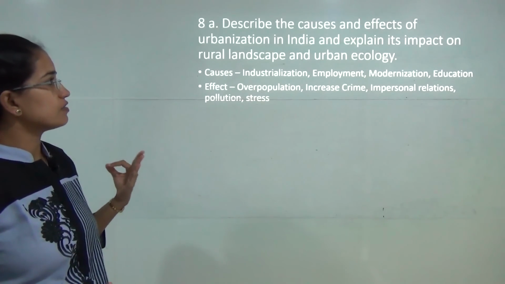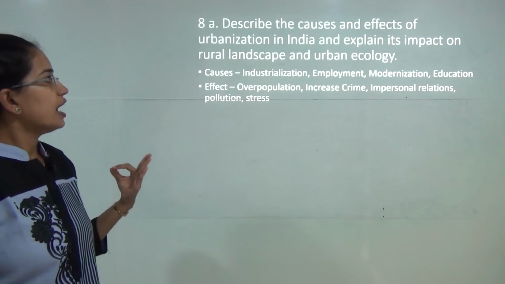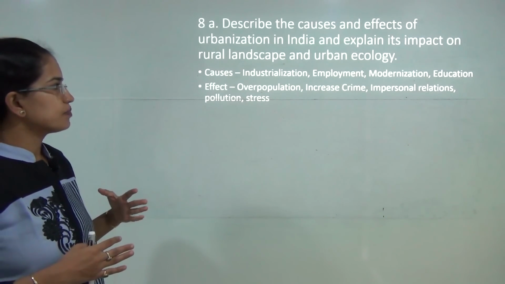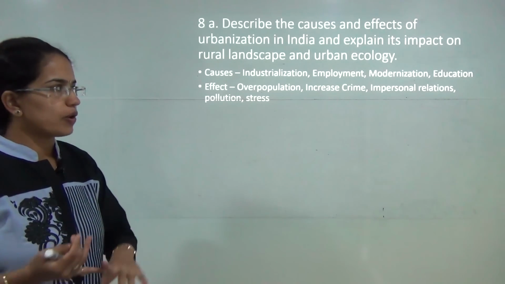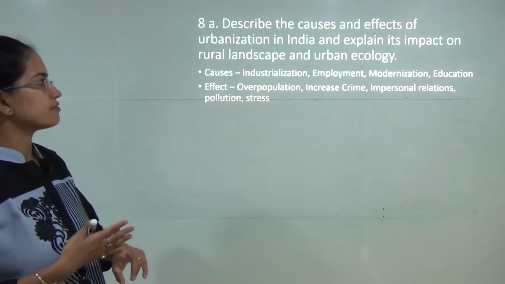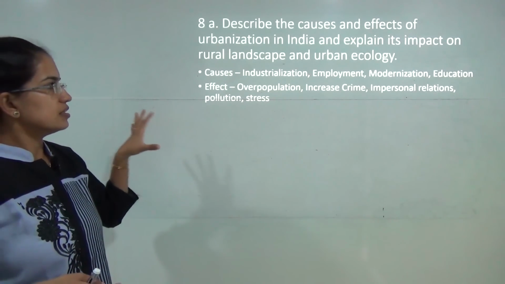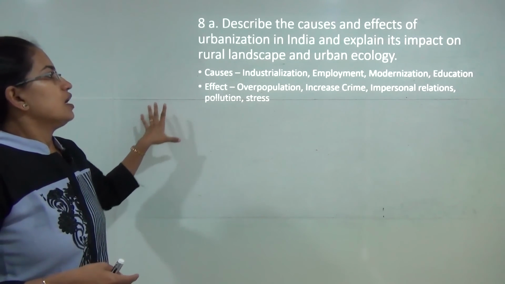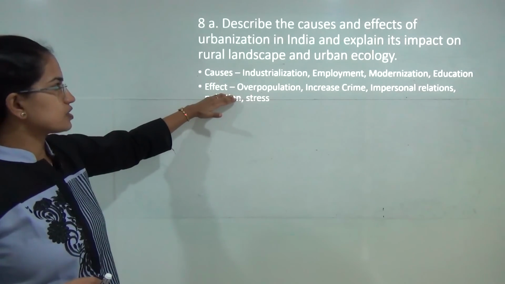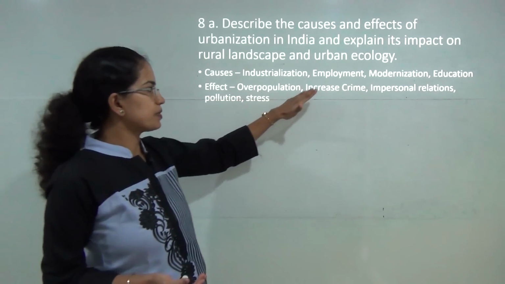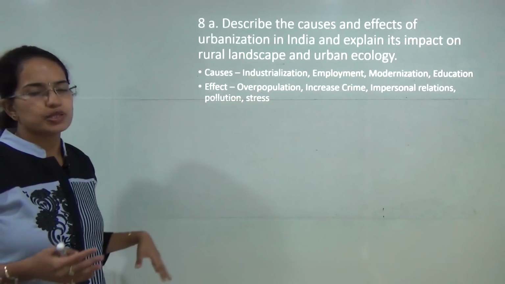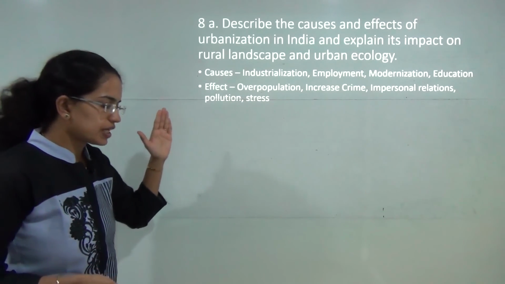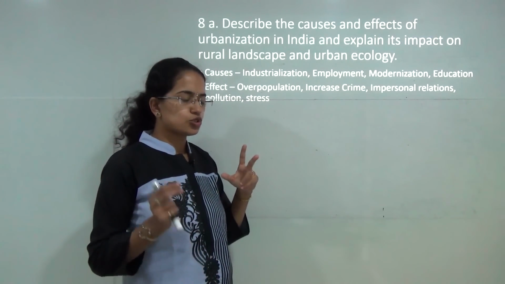The cause and effect of urbanization in India and its impact on rural landscape. So causes, you must mention the cause of industrialization and employment, modernization and education has affected the rural area. Again, you have the effects of urbanization, which is mainly overpopulation, increased crime rate, impersonal relationships, more of pollution and stress levels.